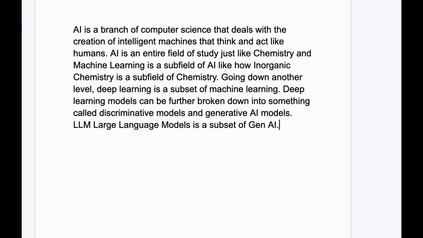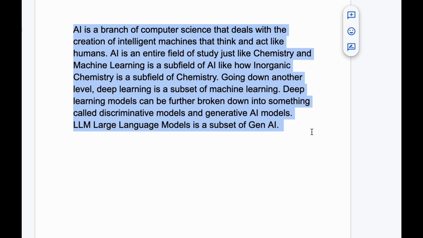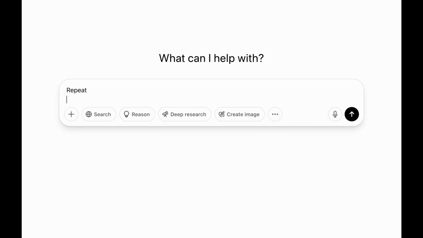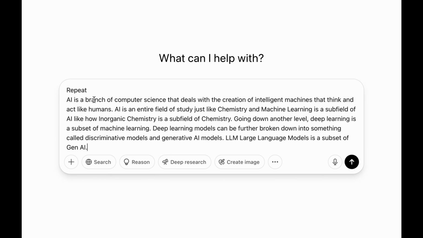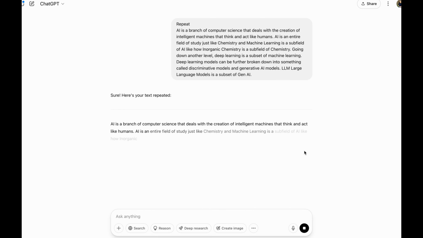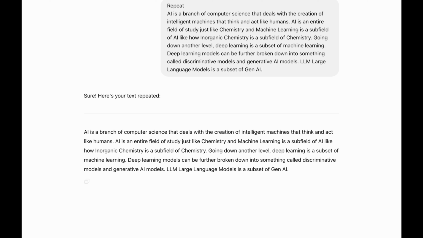The next step is to go to my script and copy it. Now, I will come back to ChatGPT and paste it underneath the word repeat. By doing this, I'm telling ChatGPT to rewrite the text as is. Now, you see it is generated exactly like my original script and no changes are there. I will click on the read aloud button to start the audio as I showed earlier.